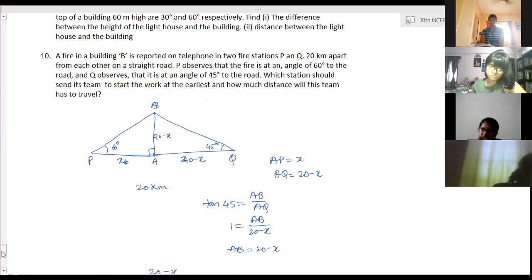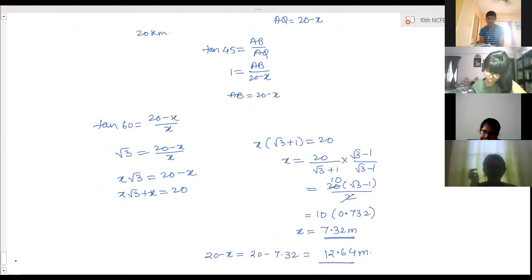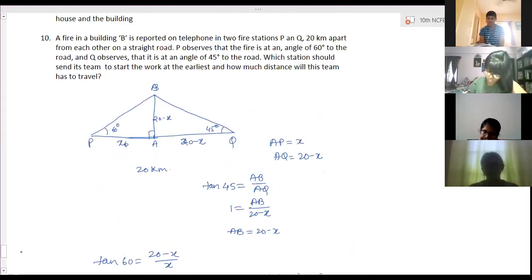So x is 7.32. P will reach first because it has to cover a lesser distance, that is 7.32, and Q has to cover 12.64. Therefore, P will reach early. It has to cover a distance of 7.32 kilometers. Clear? Yes, ma'am.